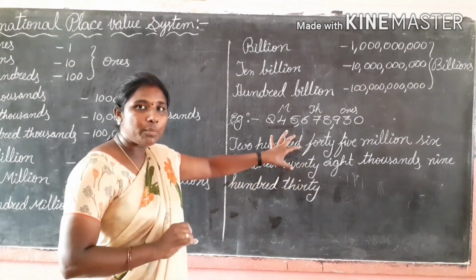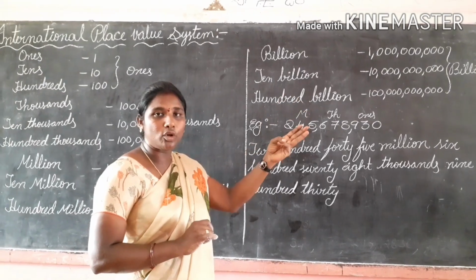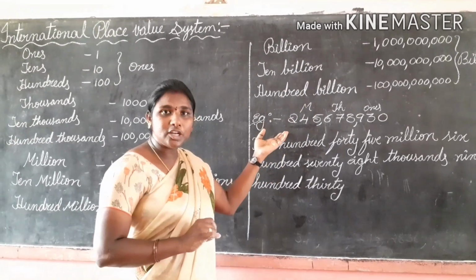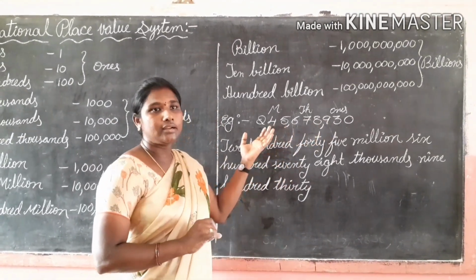While putting commas in the Indian place value system, first we put the comma after the ones period, and next after every two digits. But in the international place value system, we put the commas after every three digits.